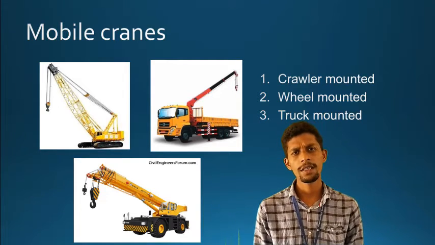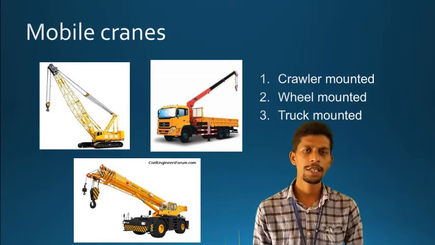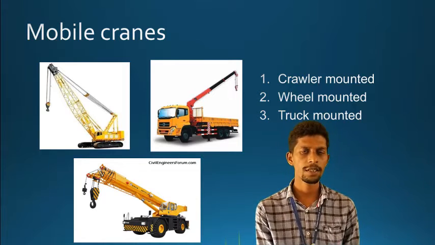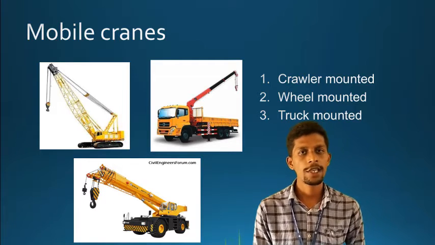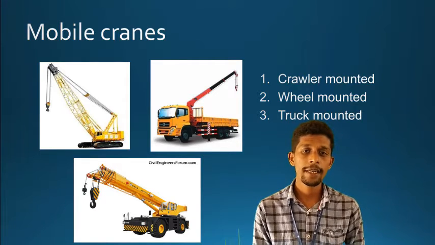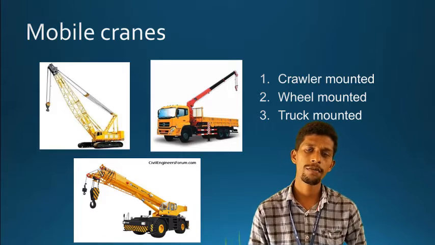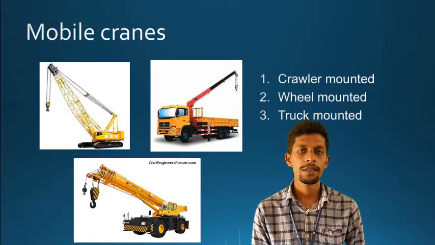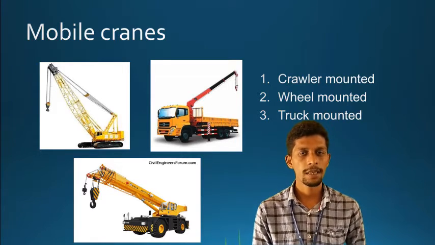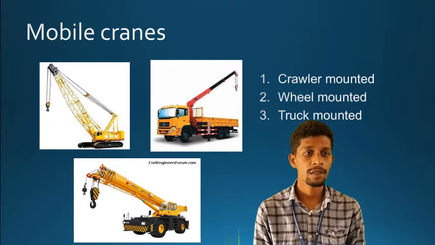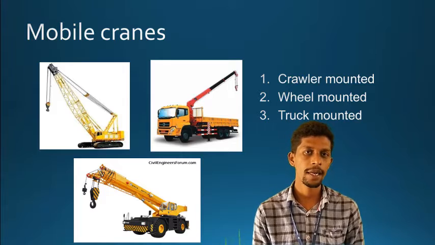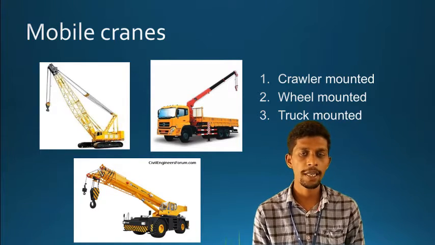These mobile cranes you can see in our daily life also, in Hyderabad city also. In most places you can see these mobile cranes. These mobile cranes are mostly three types. One is crawler mounted, second is wheel mounted, and third is truck mounted. You can see the crawler mounted contains a belt at the bottom, and a boom and a rope mounted. You can see the first diagram over there, the crawler mounted crane.